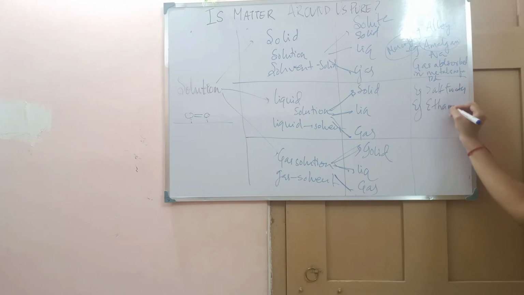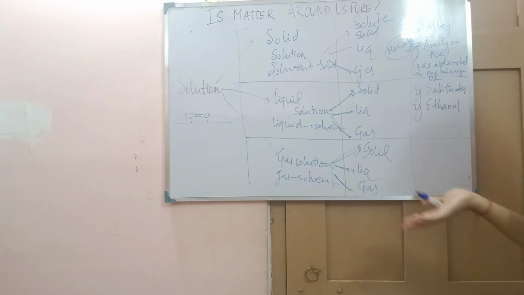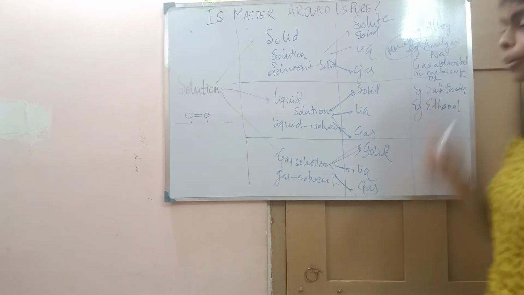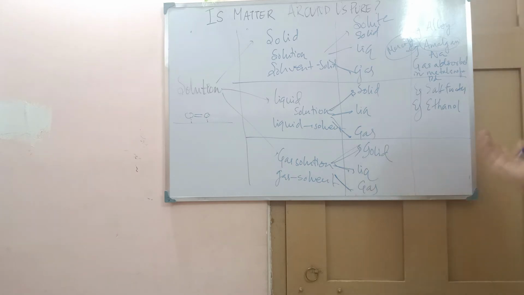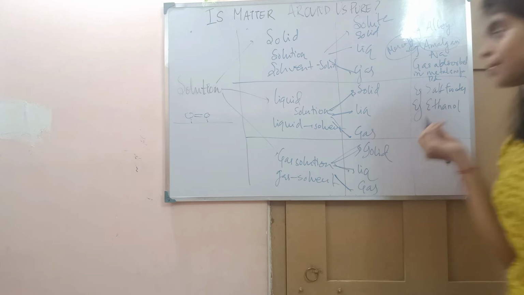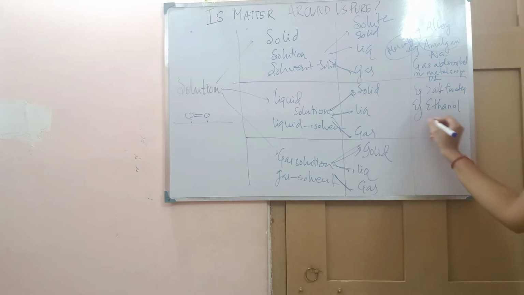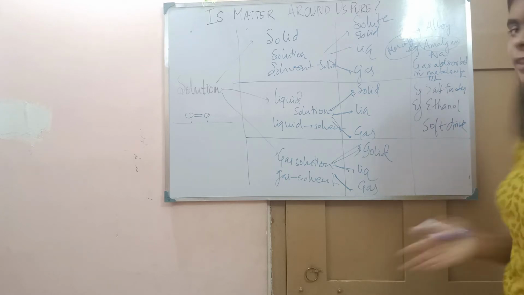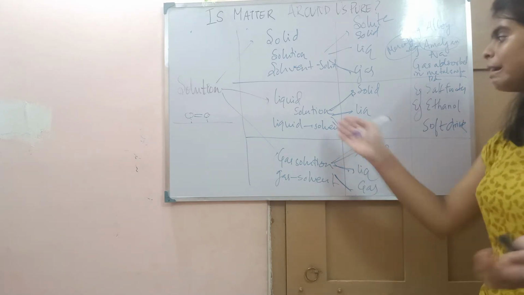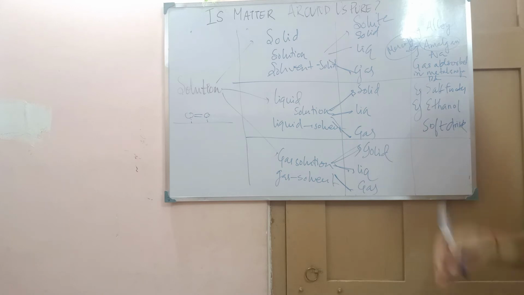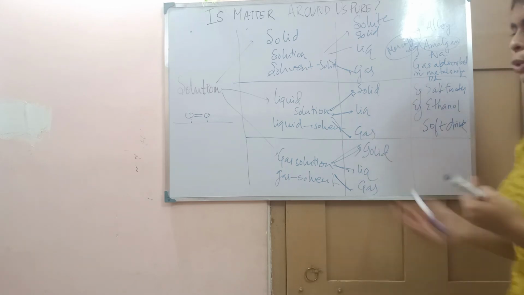Alcohol or ethanol: alcohol is a liquid and water is also a liquid. And for liquid-gas, soft drinks, Thums Up, cold drinks, 7-Up, these are all liquid-gas solutions where carbon dioxide is dissolved in soda water.